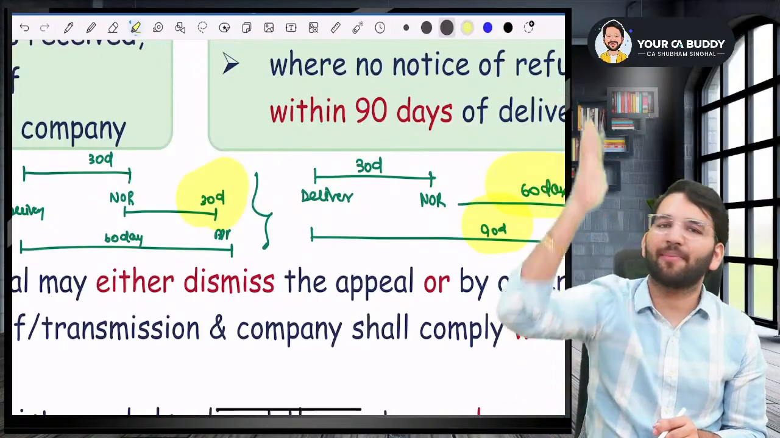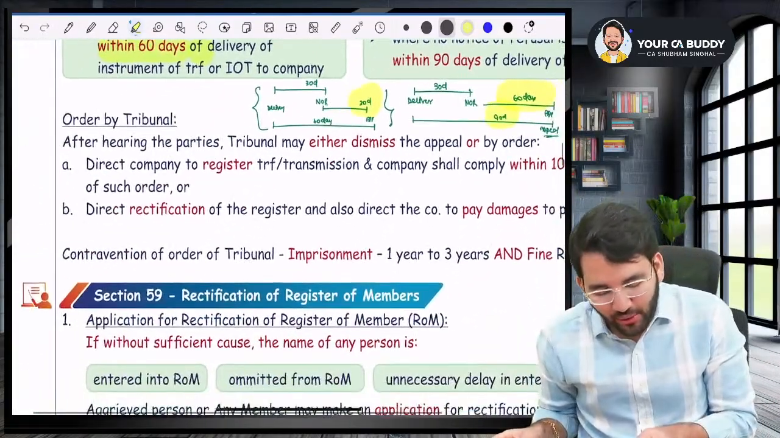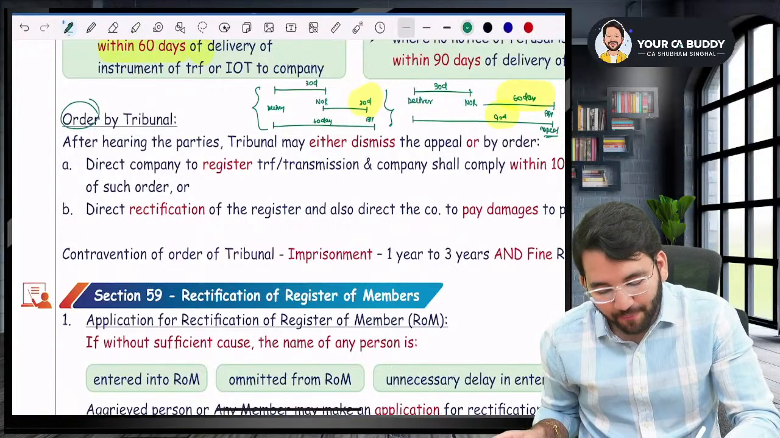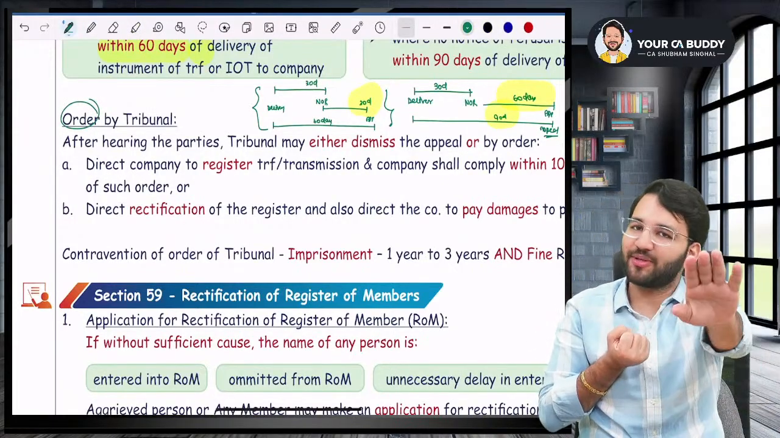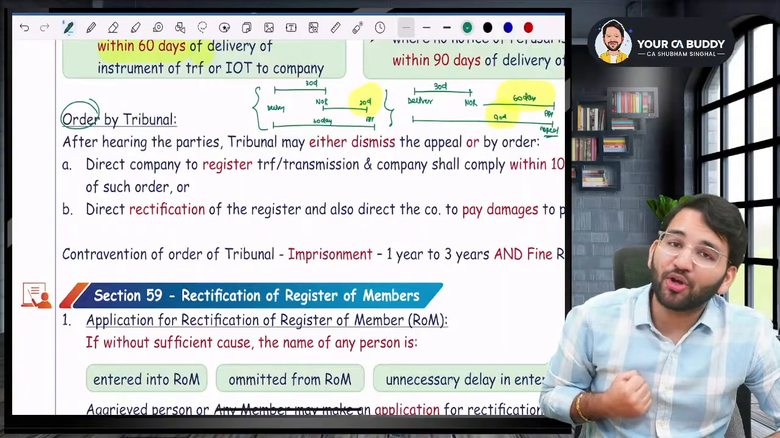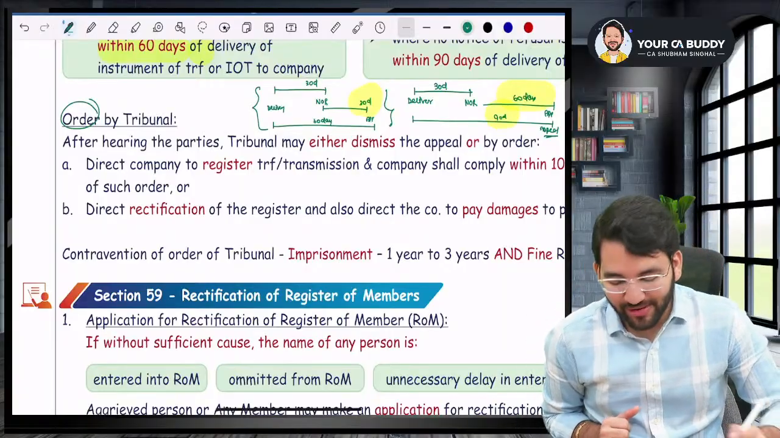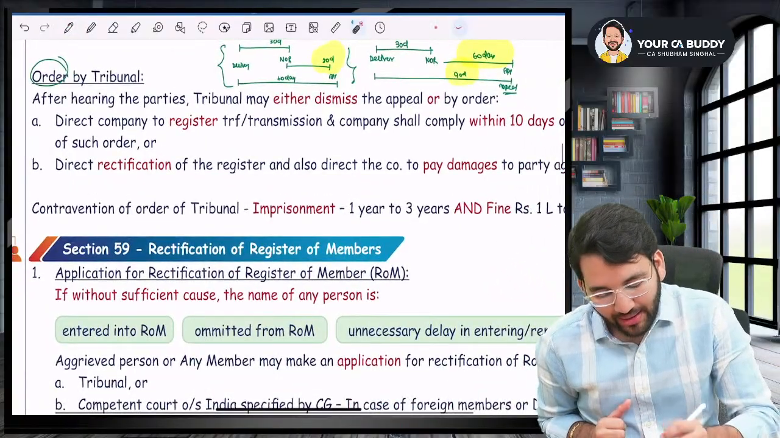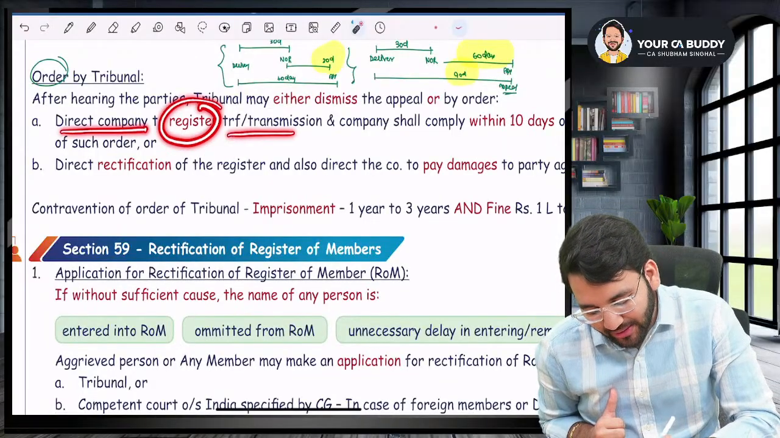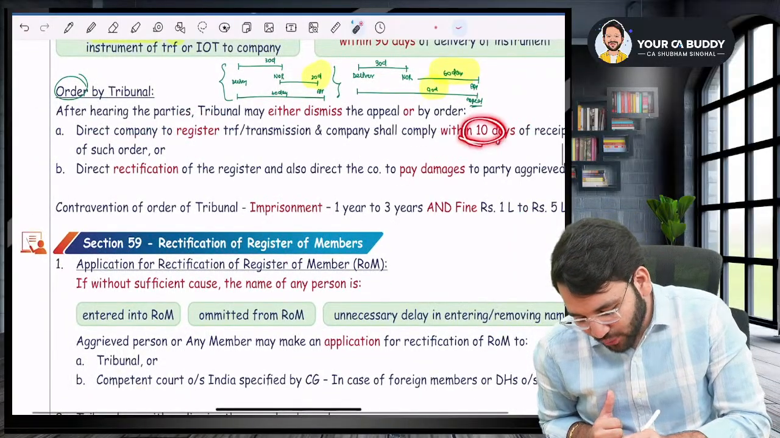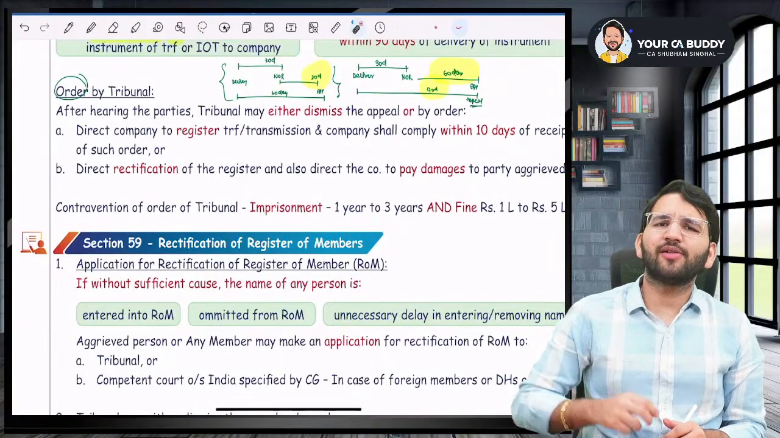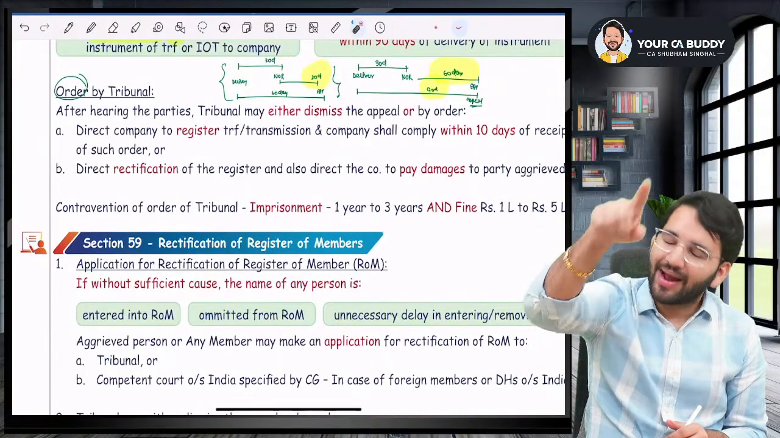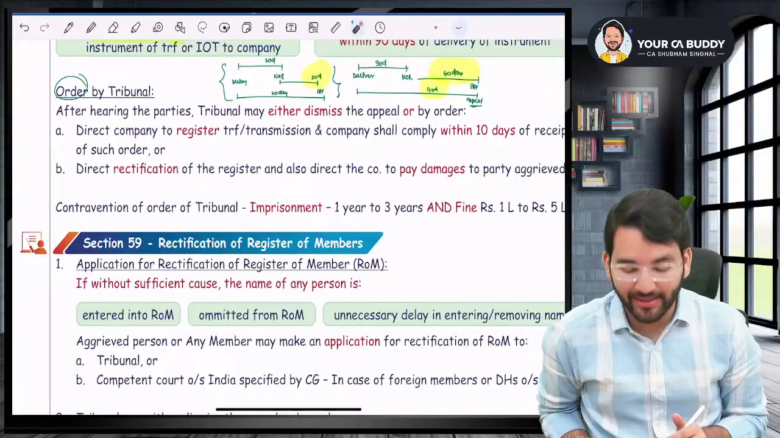So you will go and file an appeal with the tribunal. Then what will the tribunal do, sir? Sir, the tribunal will either accept your appeal or dismiss your appeal. If they accept your appeal, what are the orders that the tribunal will pass? Sir, the tribunal may direct the company to register the transfer or transmission, and the company will have to do it within 10 days. So the tribunal will say, please register it, and the company will have to register it within 10 days.